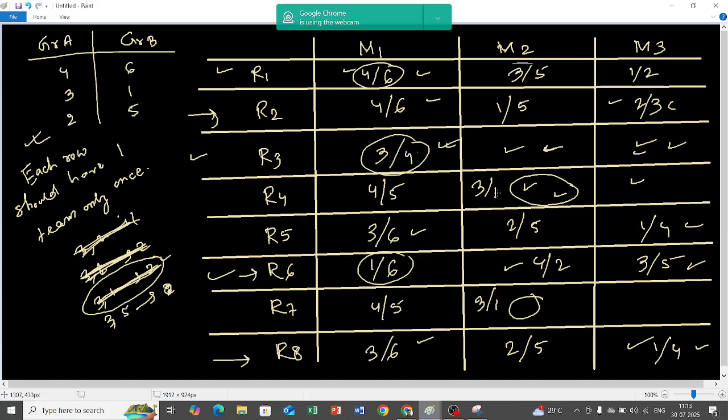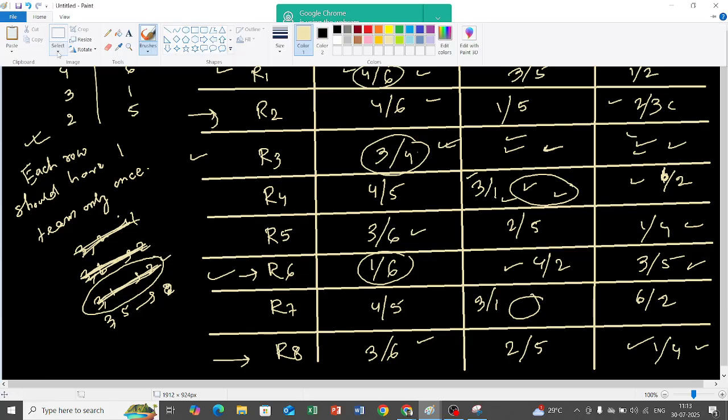Okay, now R3 R4 is 3 1, the other one has to be 1 2, right? For R4, so 1 2 no, 2 6. Sorry, 2 6, because 1 is already over here. If 2 6 is over here, so for R7 it will be 2 6 as well, because both of them have the same matchup. So all that is left is these two boxes. Okay, so let us fill them.